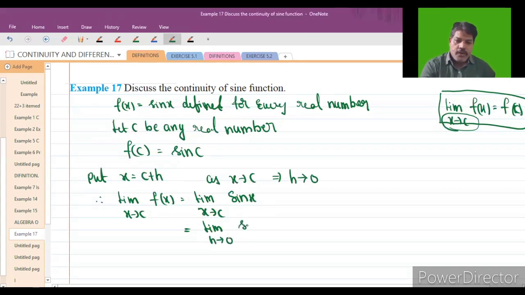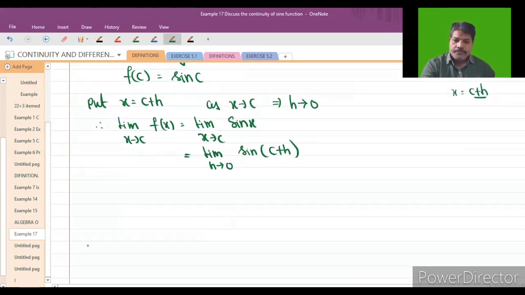In the place of sine x, we can take x equal to c plus h; x can be written as c plus h. Here I will write c plus h. So then what happens? Limit h tends to 0.